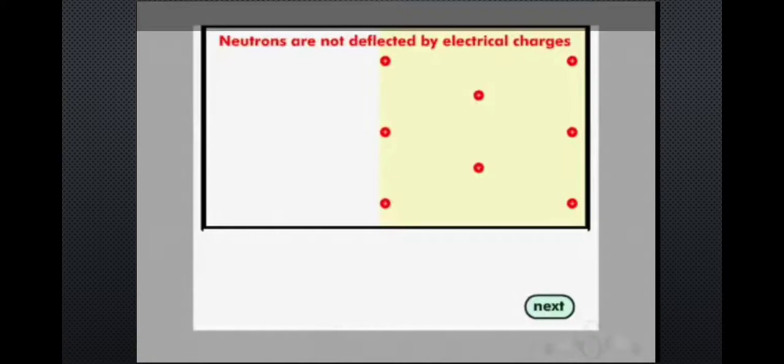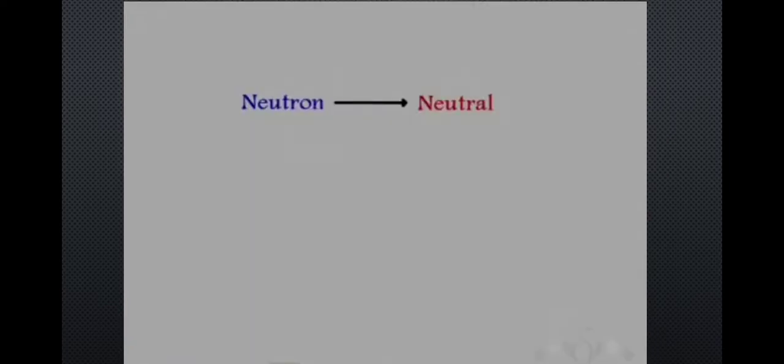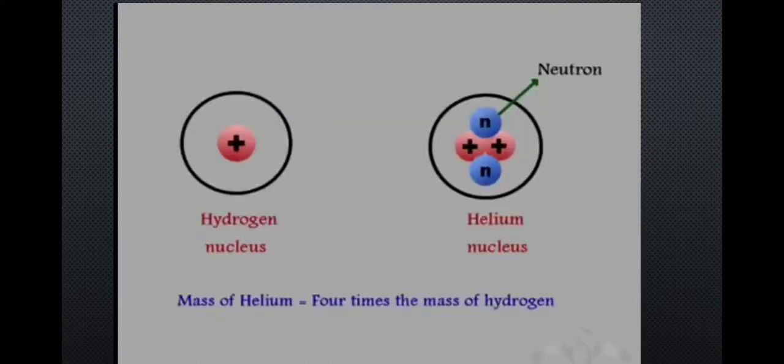Then he passed the neutron particle that he had obtained from the reaction through this field. He observed that the neutron was neither attracted nor repelled by these positive charges. And so he concluded the neutron is neutral in nature. It has no charge on it, and also later, by some experiments, it was shown that the mass of the neutron is equal to the mass of the proton.